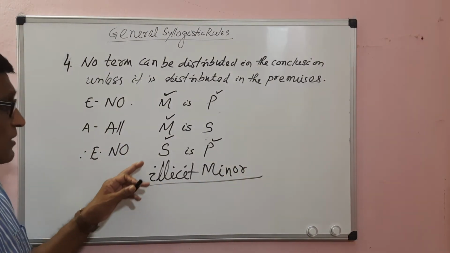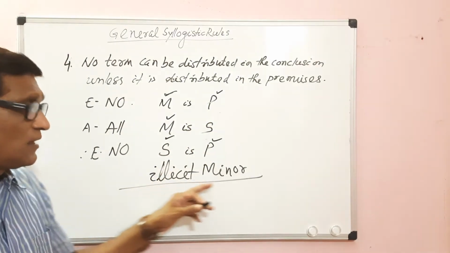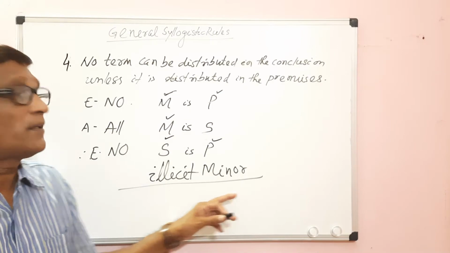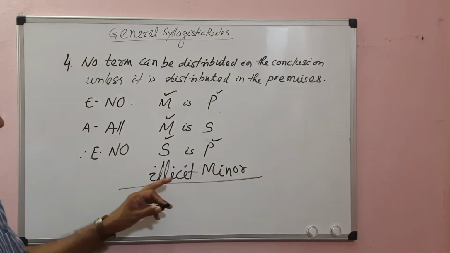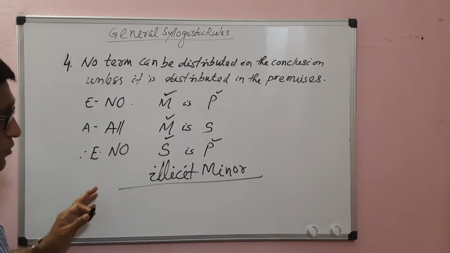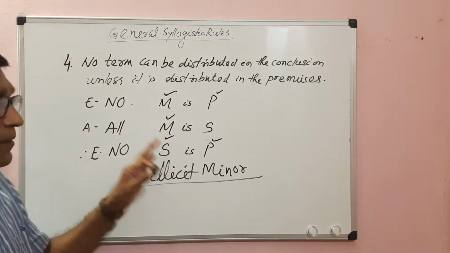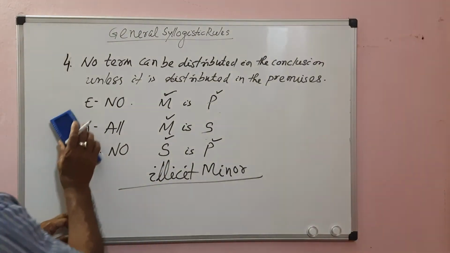When the minor term is distributed in the conclusion without being distributed in the minor premise, this is called the fallacy of illicit minor. This is one example of it. Violation of this rule 4 leads to the fallacy of illicit major and illicit minor. This is all about this rule. Then rule 5.